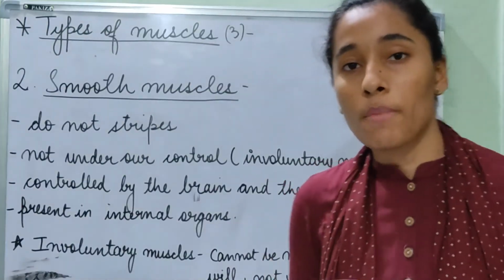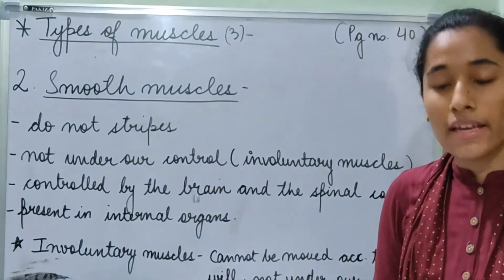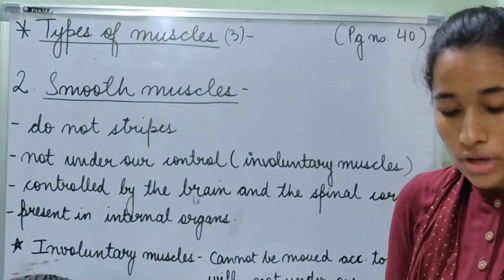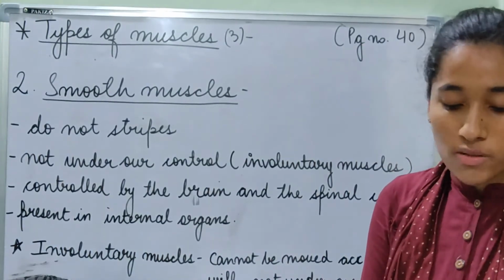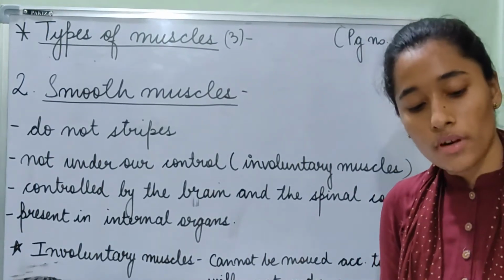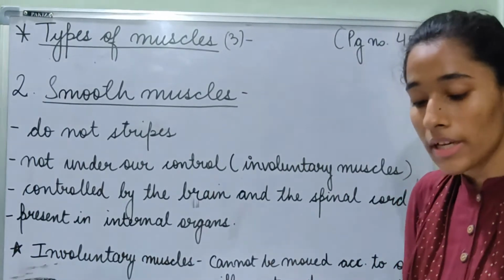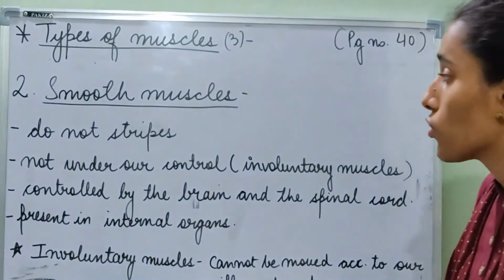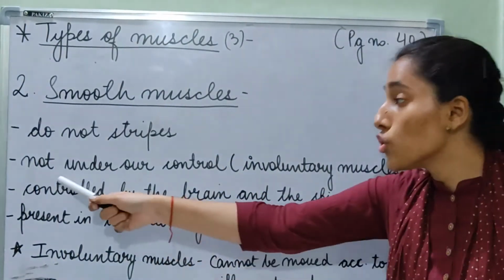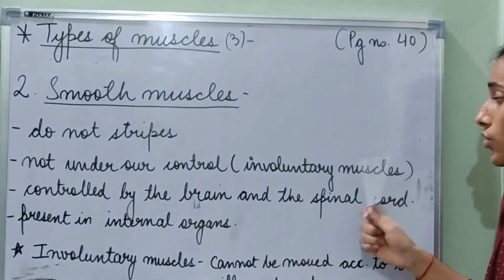Now the second type of muscle is smooth muscle. Smooth muscles do not have any stripes. A picture is also given of smooth muscles and we cannot see any stripes on them. These muscles of our body are not under our control. They are also called involuntary muscles. So smooth muscles do not have stripes and they are not under our control, so they are called involuntary muscles.